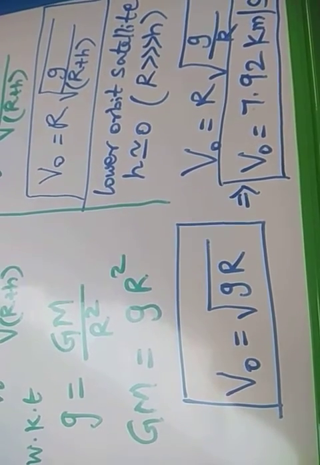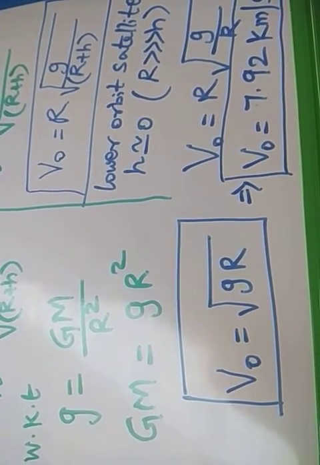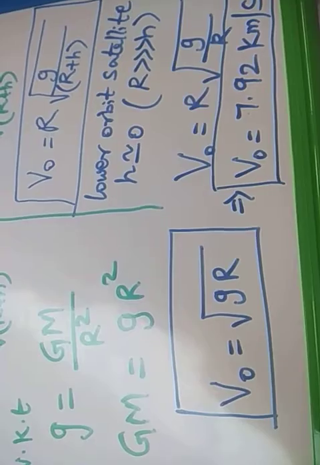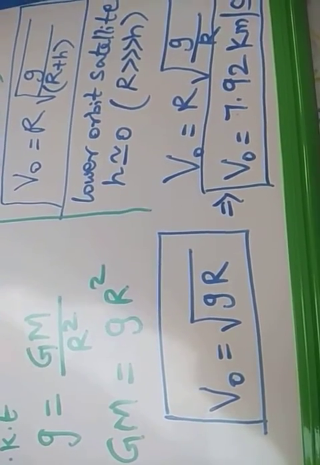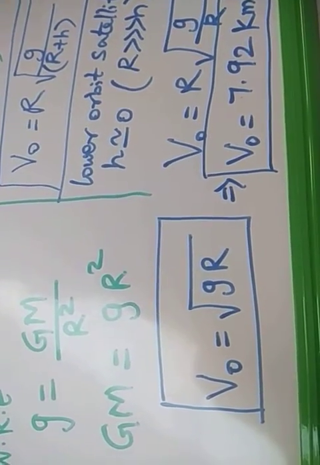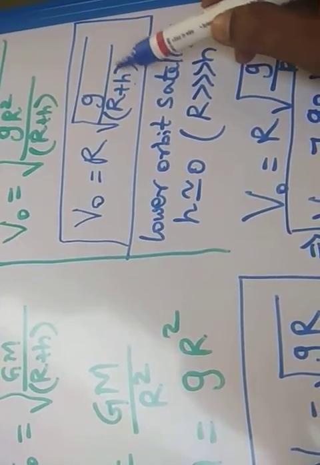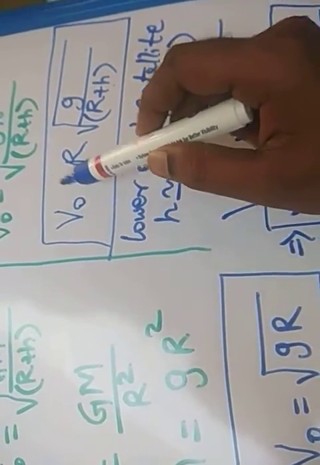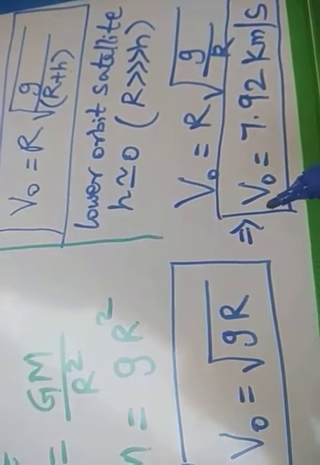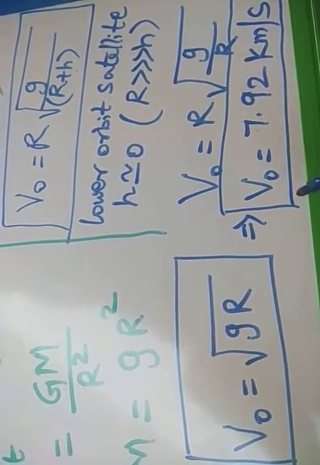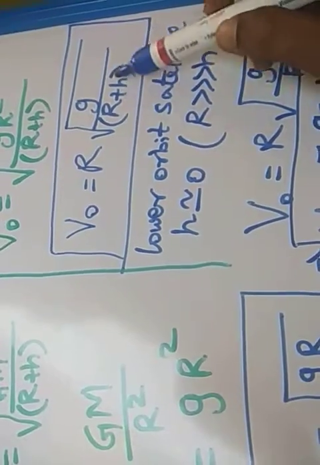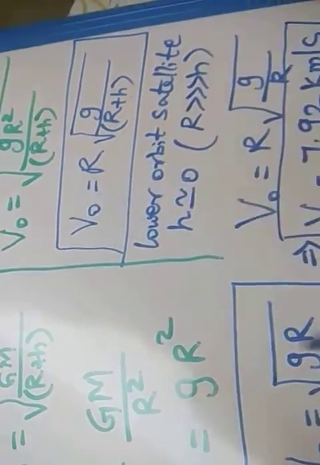In this equation, the mass of the satellite never comes. The orbital velocity decreases with increase in satellite orbit height: when the height increases, orbital velocity decreases.